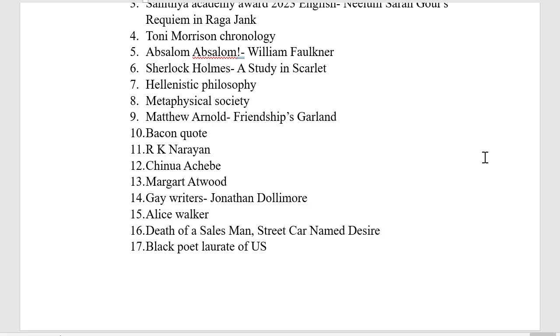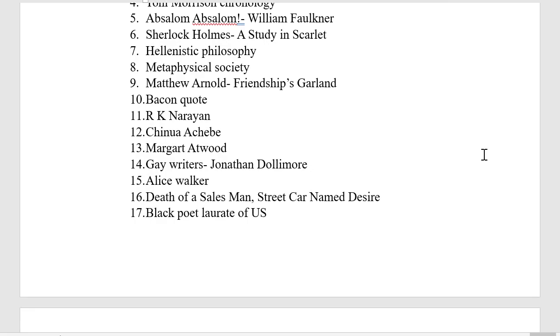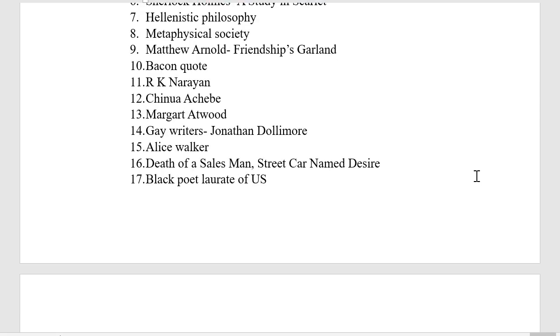Next question was to find out the gay writers. Among the options, there was Jonathan Dollimore. Next, there was a question to arrange the writers in chronological order. I think it was more of female prominent writers related to feminist theory. One was Alice Walker. This was the only option that we could get. Next was again to arrange in chronological order. One was Death of a Salesman, A Streetcar Named Desire.